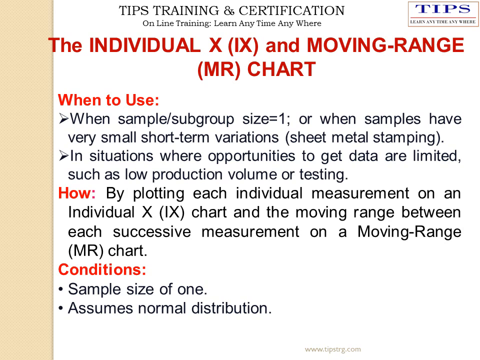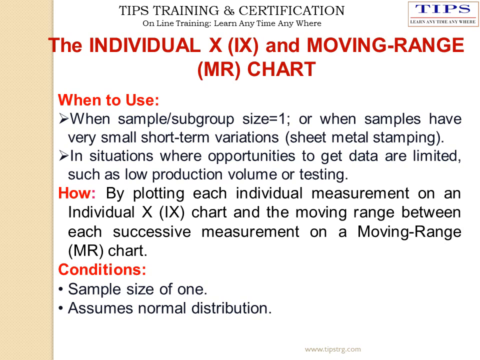Now we will see the Individual X and Moving Range chart. Where we can use it, we will see. When the sample or subgroup size is 1, or when the samples have very small short-term variation, in these situations we are using IMR or IXMR chart.